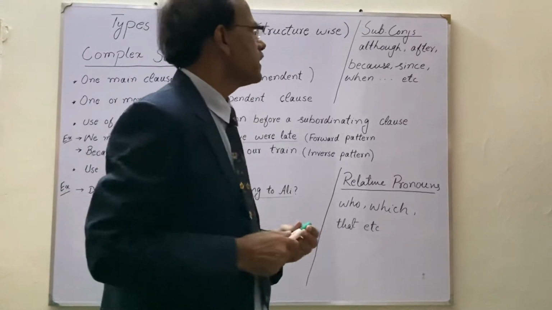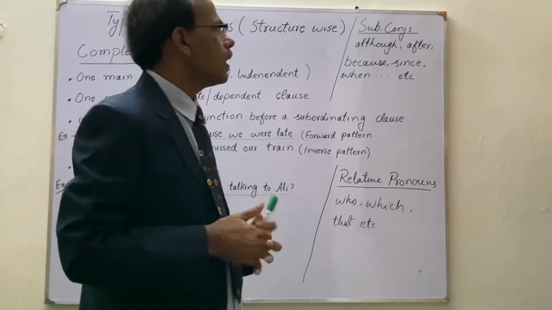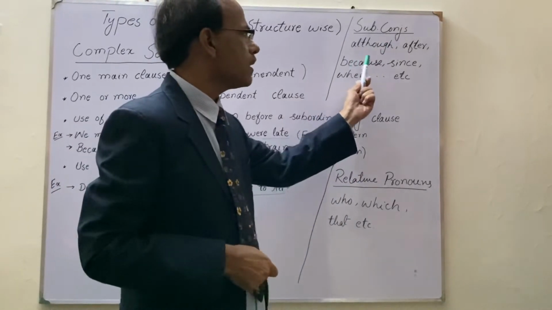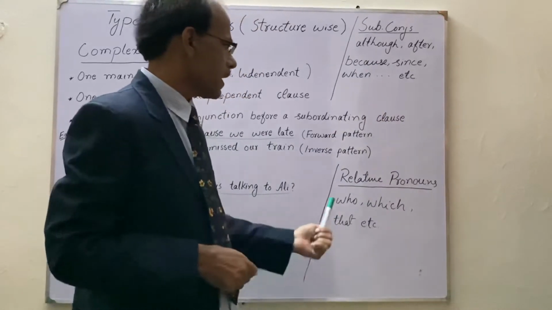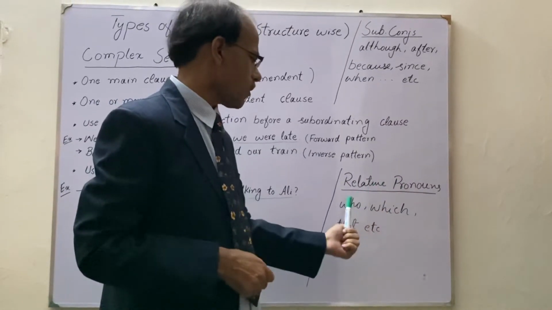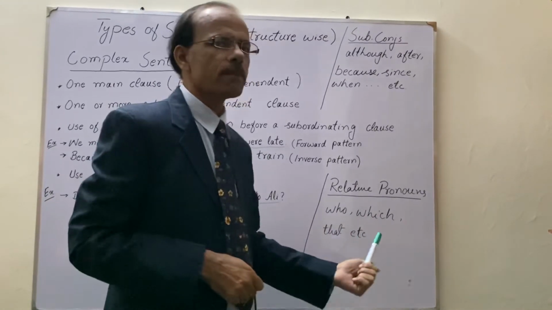What are the subordinating conjunctions? Subordinating conjunctions are although, after, because, since, when, etc. And what are relative pronouns? The relative pronouns are who, which, that, etc.